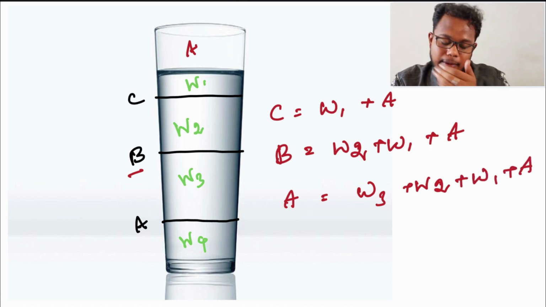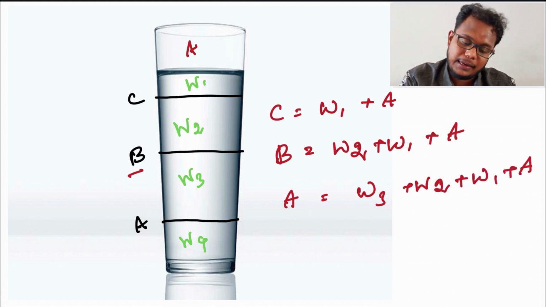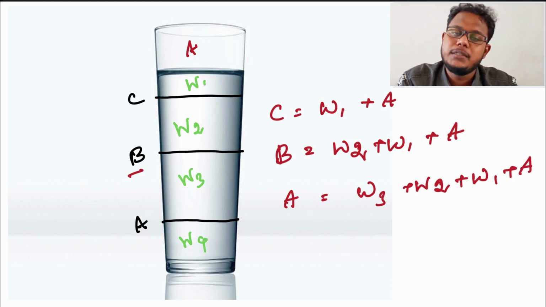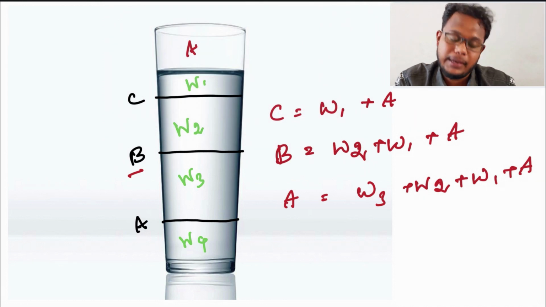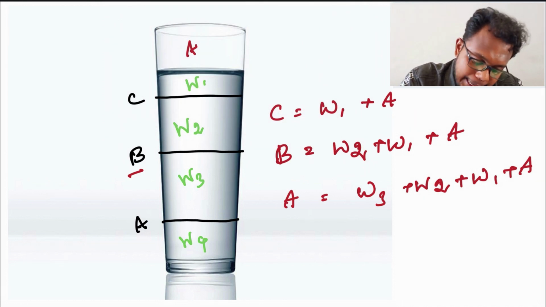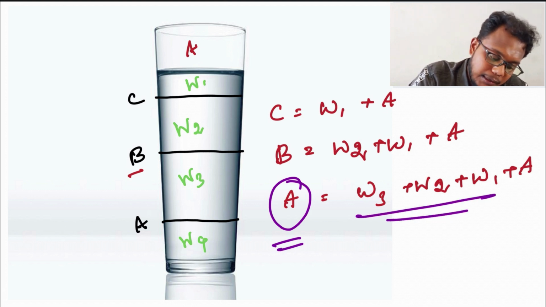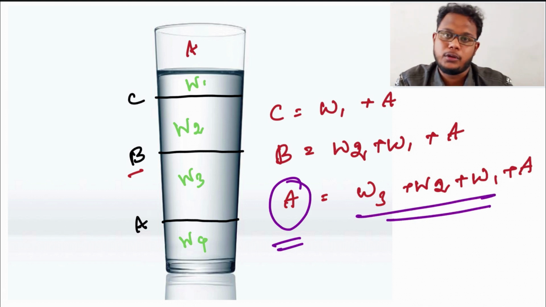So, can you identify which of these weights is higher, which point is bearing more weight? Yes, surely point A is bearing more weight, since it has weight 3, weight 2, weight 1 along with the air molecules.